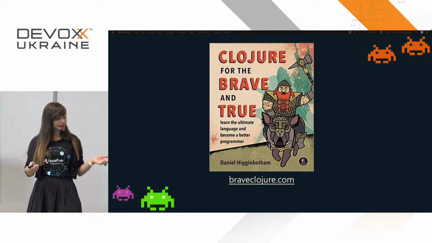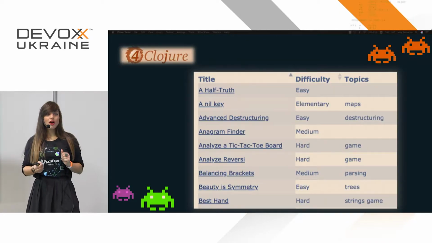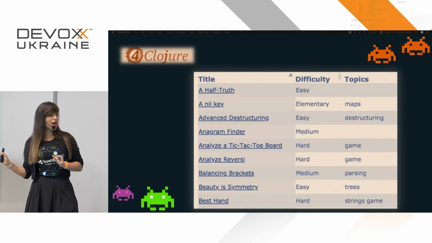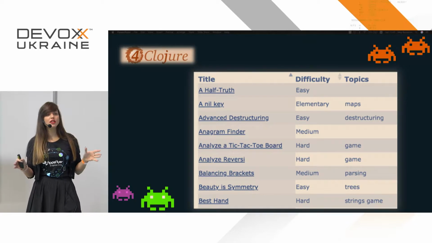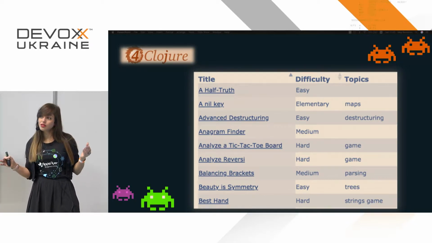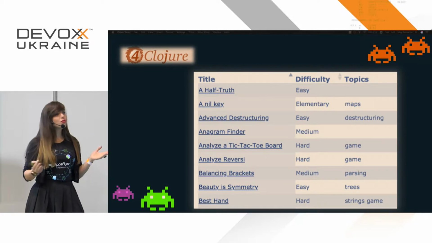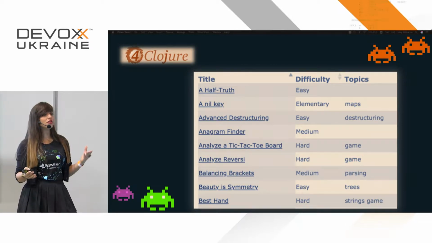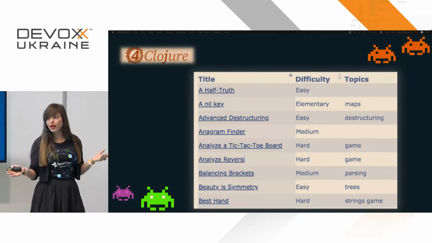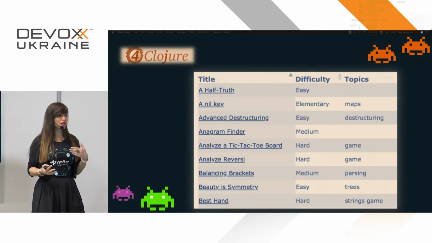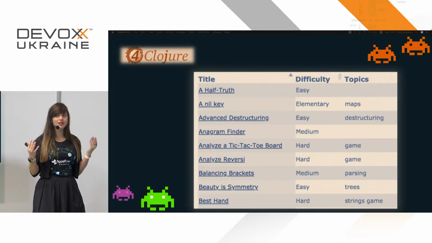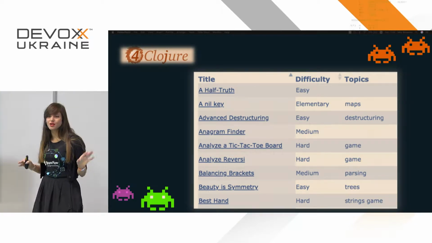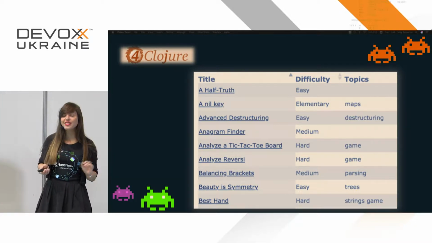The next thing I did was this website. It's a great website called For Clojure. It has many different questions in different difficulty levels in Clojure. What it will give you is an opportunity to become familiar with the functions that Clojure has to offer, which is great because once you start coding in Clojure, the first thing that you're going to be hit with is the syntax. It's crazy syntax. We're going to see a few coding examples, and you're going to be wowed by it in just a bit.